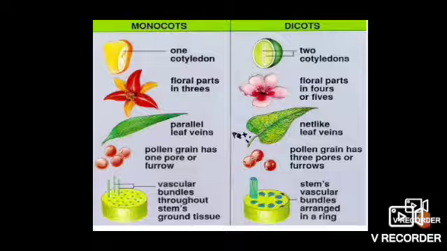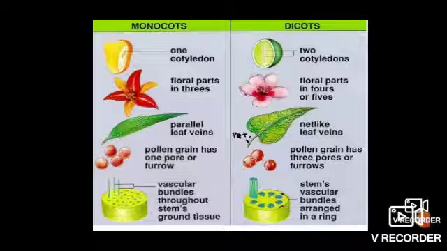When you observe a leaf of a monocot, like maize or wheat, you can see parallel venation, meaning the veins of the leaf are parallel to each other.